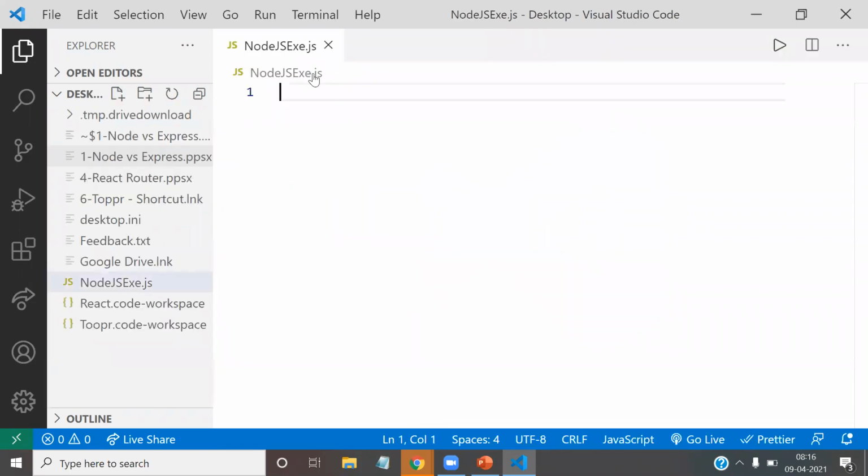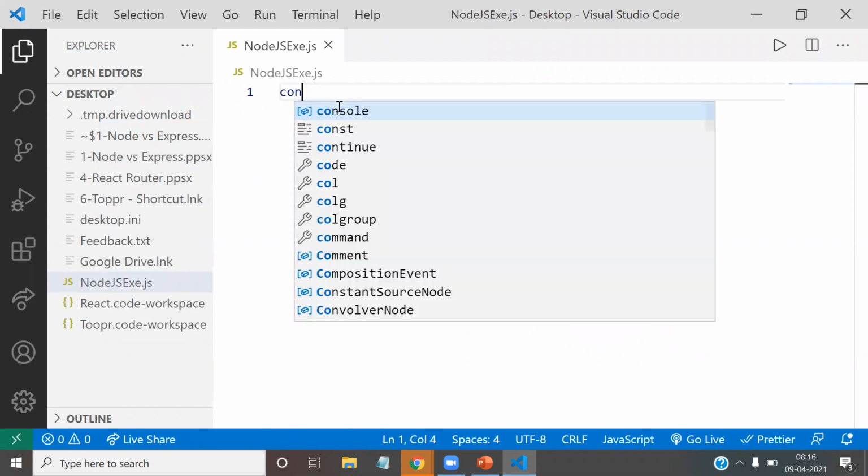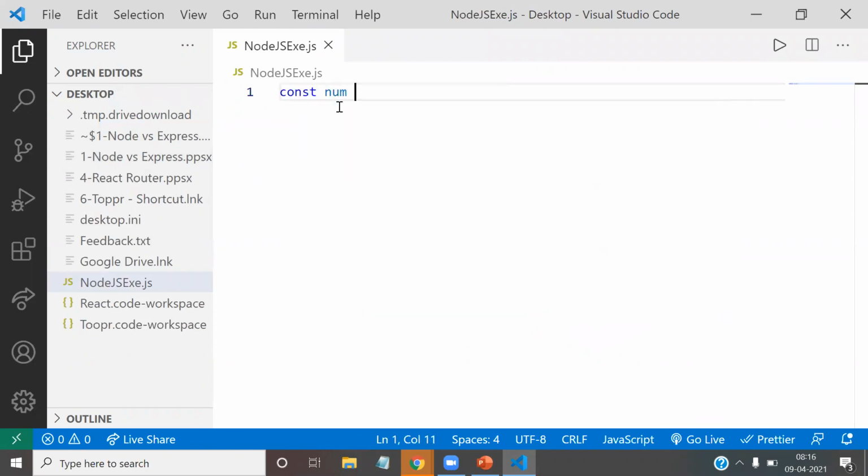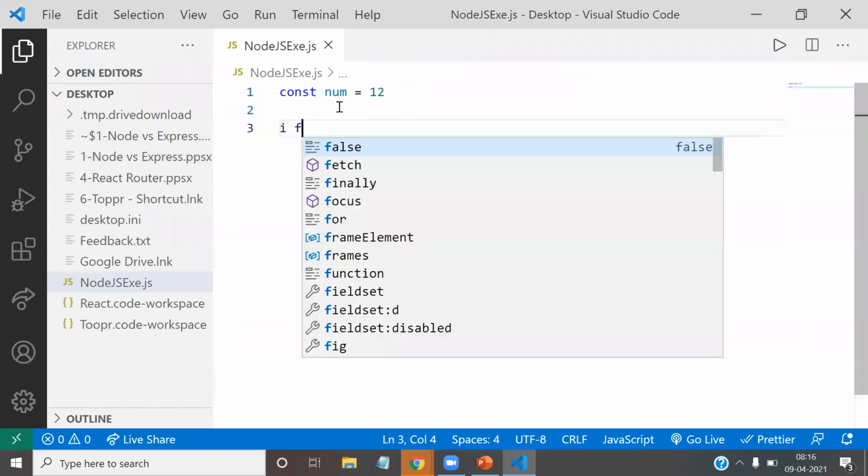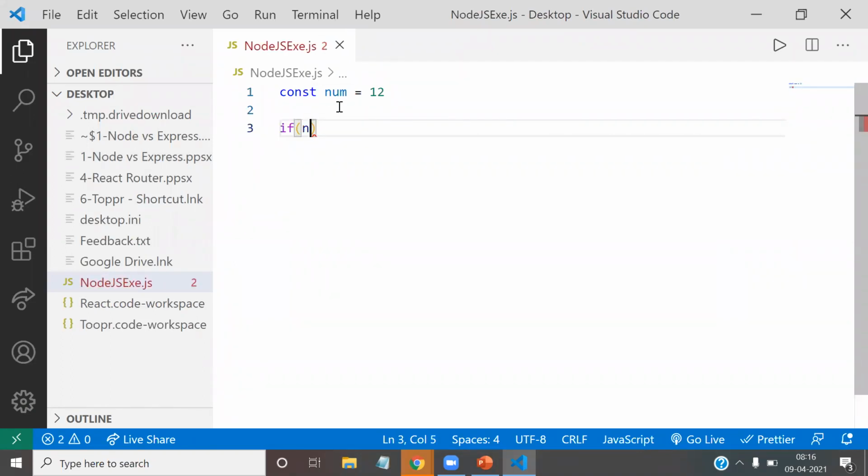I named it .js because it is JavaScript. Now suppose we have const number equals 10, and I'm comparing that number: if the number is less than 10.